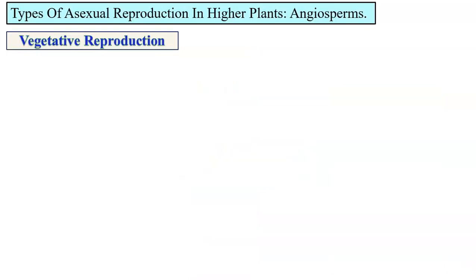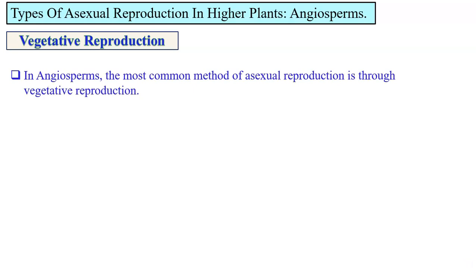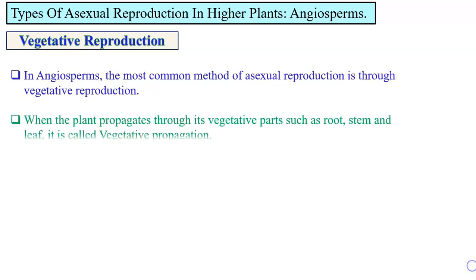Types of asexual reproduction in angiosperms, which we call higher plants. Vegetative reproduction is the most common method of asexual reproduction in angiosperms. When the plant propagates through its vegetative parts, which are not meant for reproduction, such as root, stem, leaves, it is called vegetative propagation.